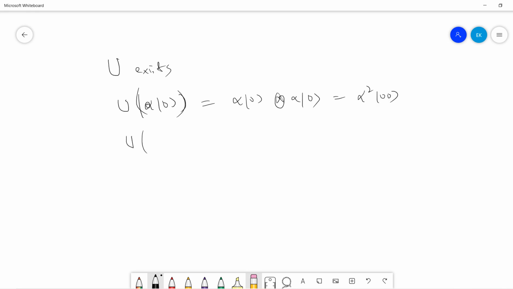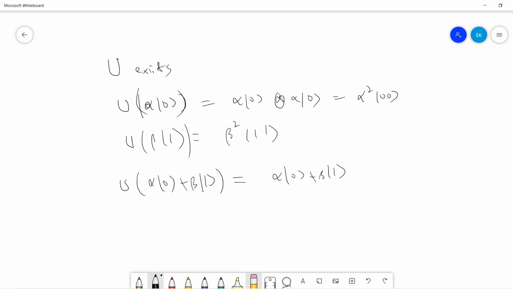Okay, so proof: say U exists. Right, so U is a smart guy, which if somebody gives you alpha 0, then you will produce alpha 0 tensor alpha 0. So it's just alpha squared 0 0. And beta 1 exists, so you act on beta 1 and it will give you beta squared 1 1. But how about U acting on alpha 0 plus beta 1, right? Then you will become alpha 0 plus beta 1 tensor alpha 0 plus beta 1.